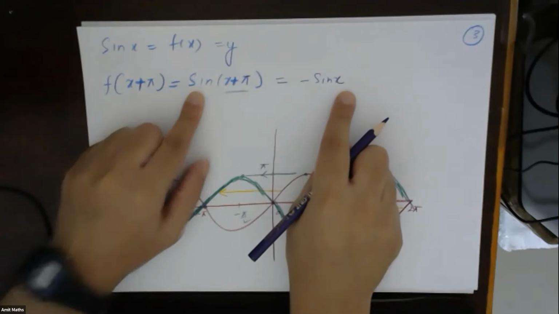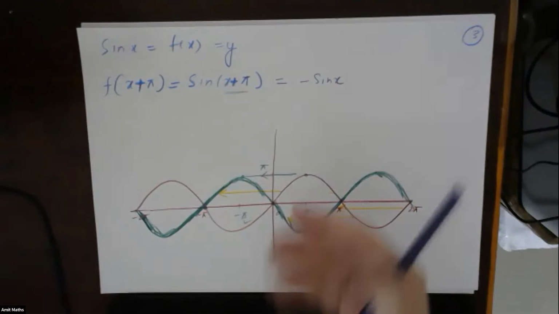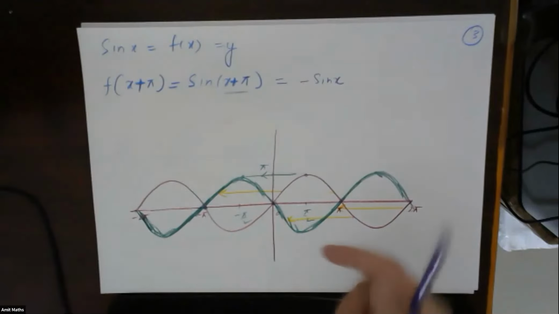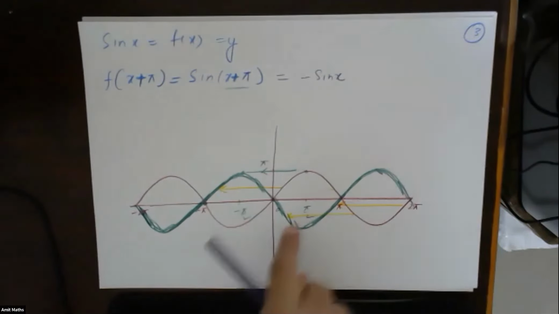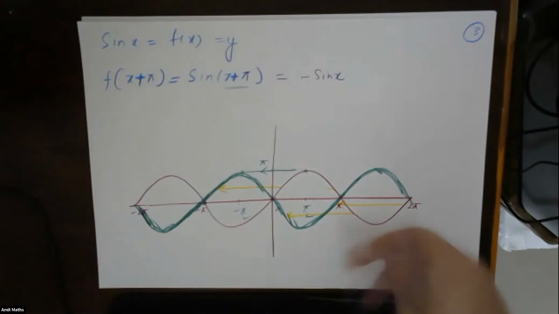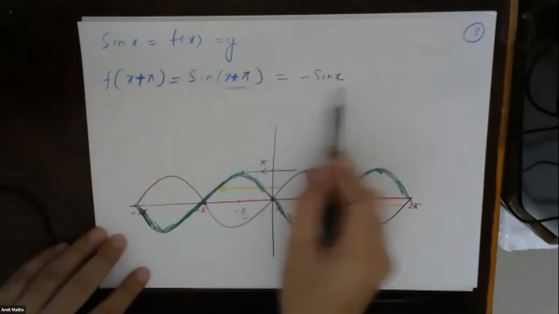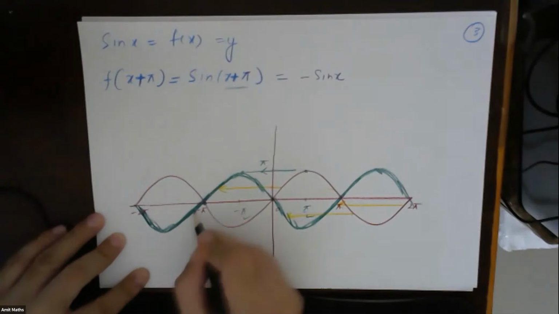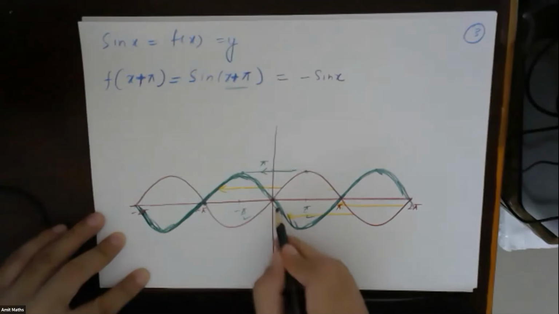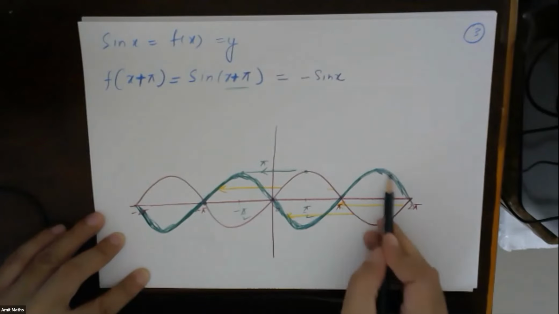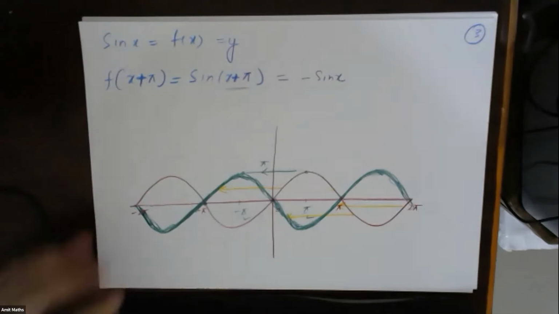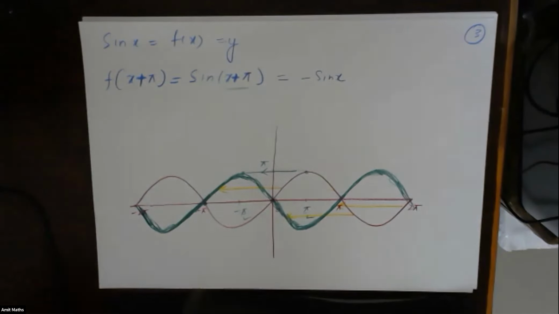Minus of sin x. If you draw this minus of sin x, what will happen? Only the sign will flip. Whatever the positive values, we will get negative values, and whatever negative values, we will get positive values, which is exactly what we are getting. So from this also we are getting the same graph, which is something like this, and from transformation also we are getting the same graph. That means the method is correct. Everybody understood?